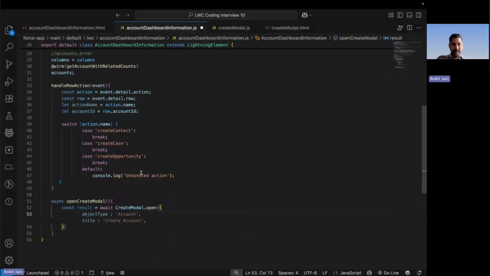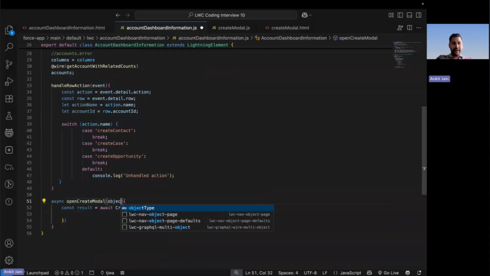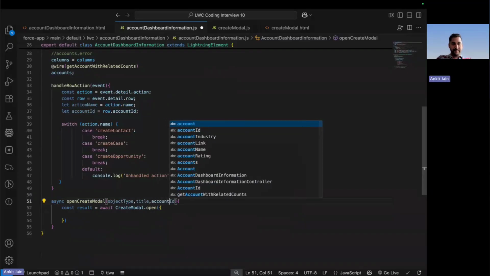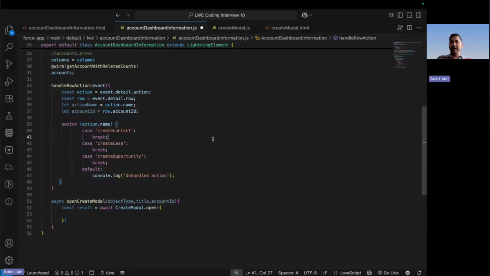Whenever we are invoking this method, we are getting some information: the object type, the title, and finally the account ID. These three are more than enough.